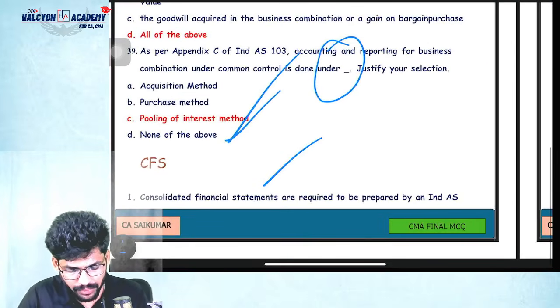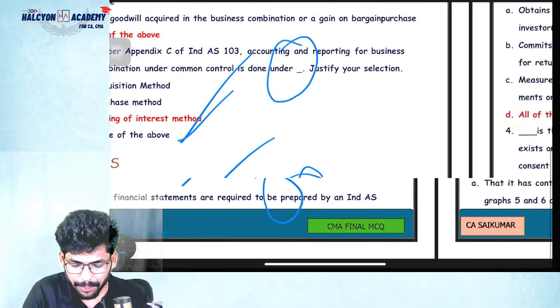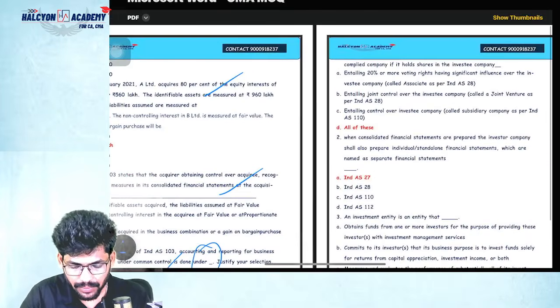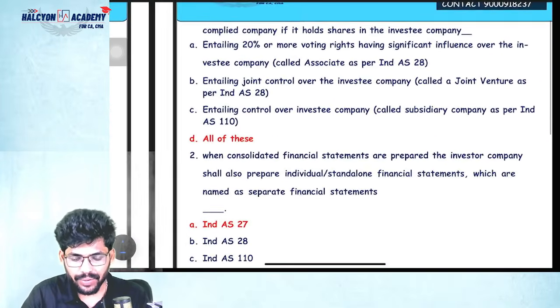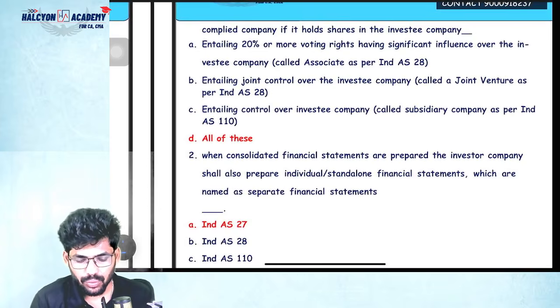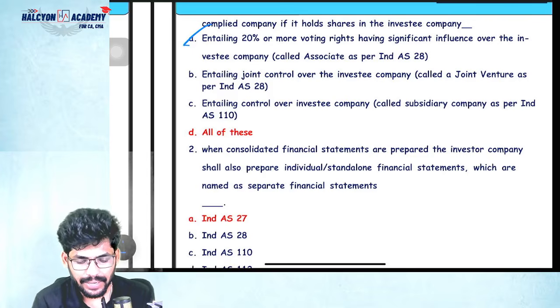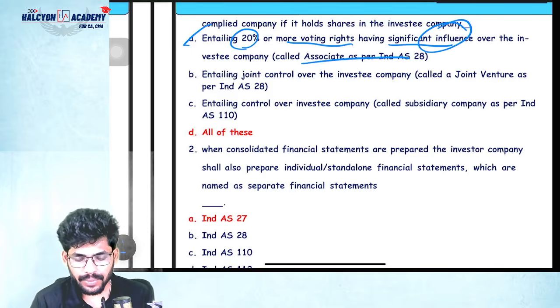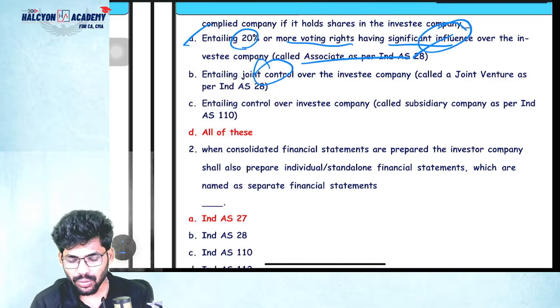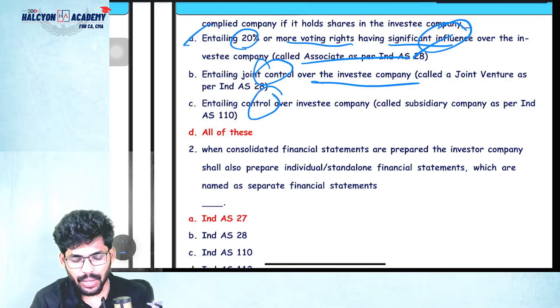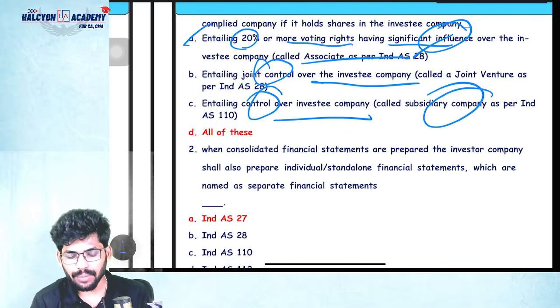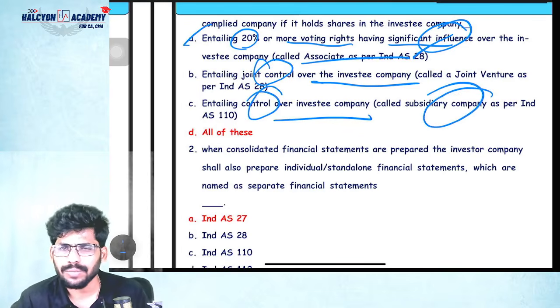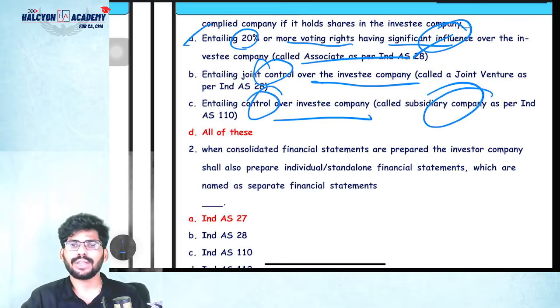Coming to CFS, consolidated financial statements are required to be prepared by an Ind AS compliant company if it holds shares in an investee company. They have given different points. Entitled to 20% or more voting rights, having significant influence, yes, Ind AS 28. Entitling joint control over the investee company, entitling control over the investee company, a subsidiary company as per Ind AS 110.